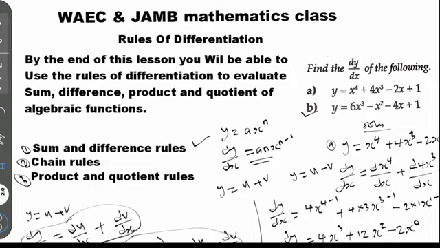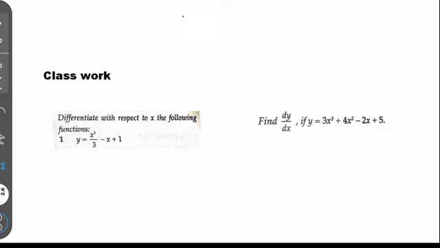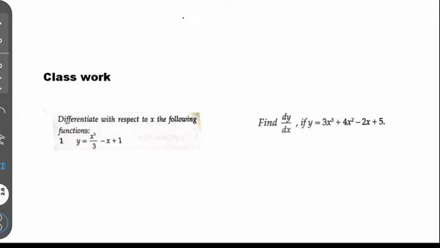Okay, let's go to the classwork I have for you. I have 2 questions for you as classwork. It's very important for you to attend it. That will make me know that you guys have understood what I have taught you since morning. So you try question 1. It's very simple. You have to differentiate this with respect to s. Don't be intimidated. It's very, very simple. Try your best and submit it for any correction.